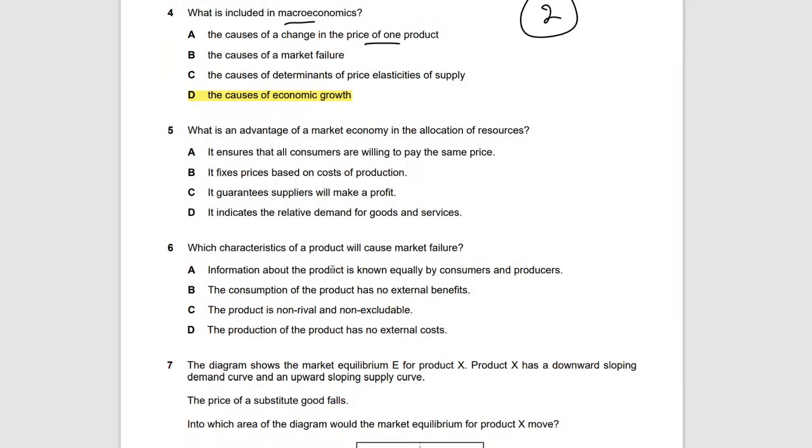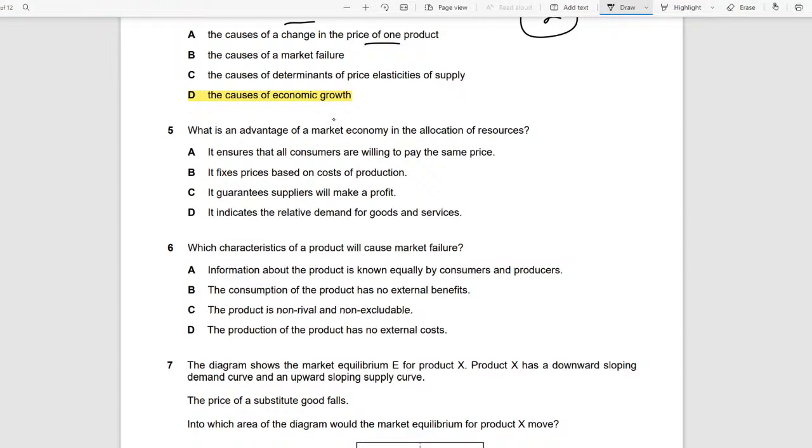Question 5 is basically asking us what the advantage of a market economy is in the allocation of resources. First of all, what is a market economy? A market economy is when there's government intervention and also the producers and consumers, meaning there's public sectors and private sectors. That is what the market economy is. So what is the advantage of this, in the allocation of resources?